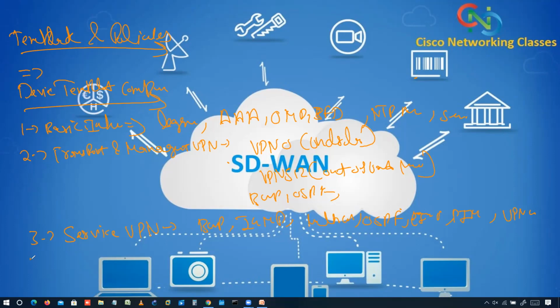Okay. The fourth one, that is cellular. So this section includes a template used to configure the cellular or T1 E1 controller, right? And then finally, we can have additional template. So this section includes a banner and SNMP, bridge, localized policy, security policy template. So these things this can have. So these things we have done in device template component, right? So what we have done till this point, we have done the management plane, right?